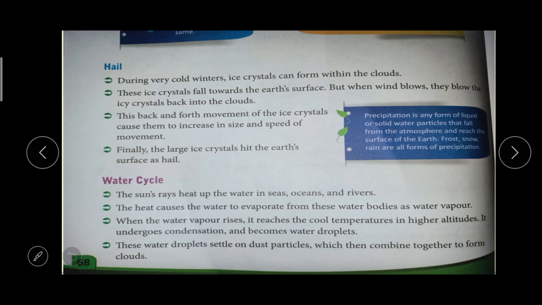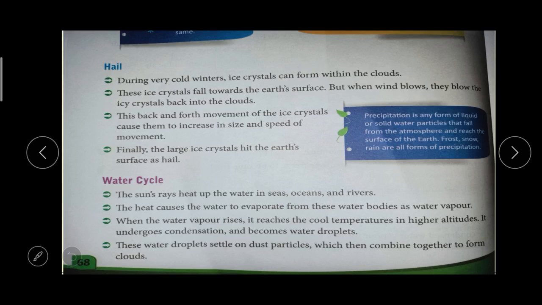Ice crystals are also formed inside the clouds. This ice crystal will fall toward the earth's surface, but when the wind blows heavily, it goes back above the clouds. Then it again comes down, and again goes up to the cloud.